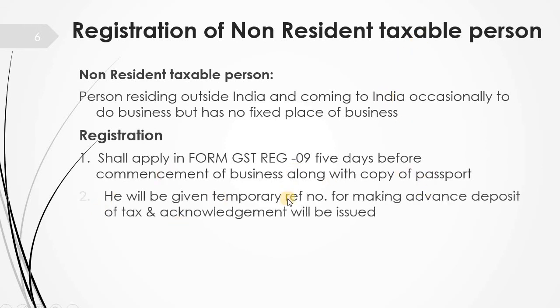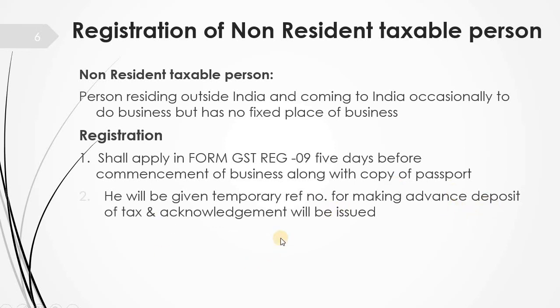Then he will be given a temporary reference number for making an advance deposit. Once the registration details are verified, he will get an OTP, and once the OTP is verified, he will get a temporary reference number, and through this temporary reference number he can make an advance deposit.